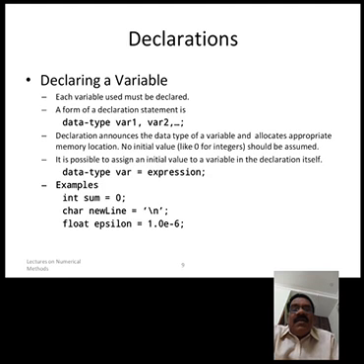Here int means integer, that is the data type. Sum is the variable, and 0 is the initial value. Backslash n is the new line character, where the cursor will be pushed down to the next line.